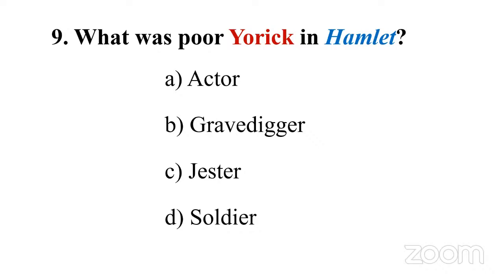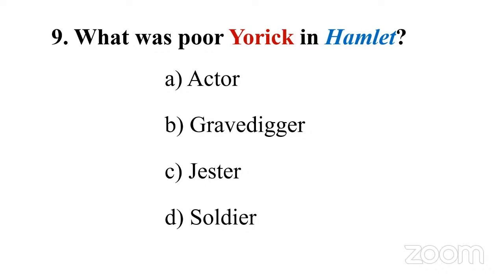Question number 9. What was poor Yorick in Hamlet? The question is from Shakespeare's Hamlet. This question is a bit easy, but also tricky. Option A, actor; B, gravedigger; C, jester; D, soldier. If you know the context of Hamlet, then this is a straightforward question.